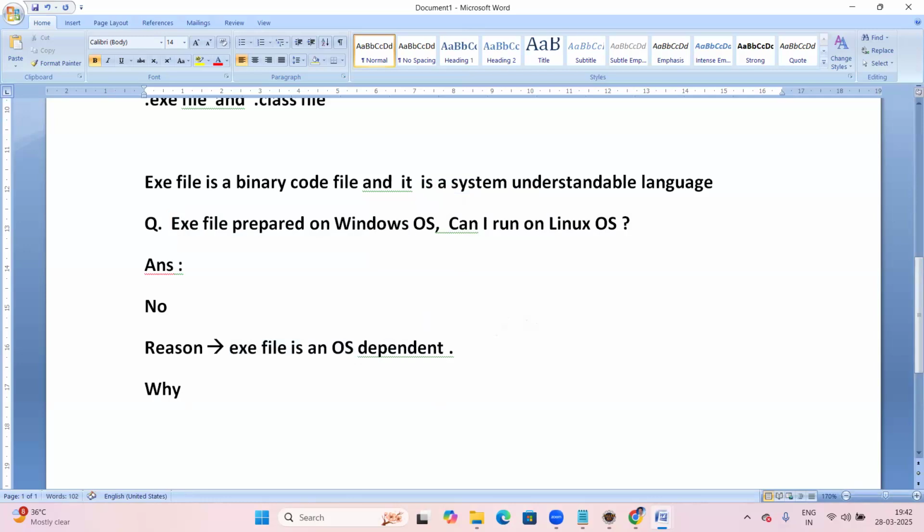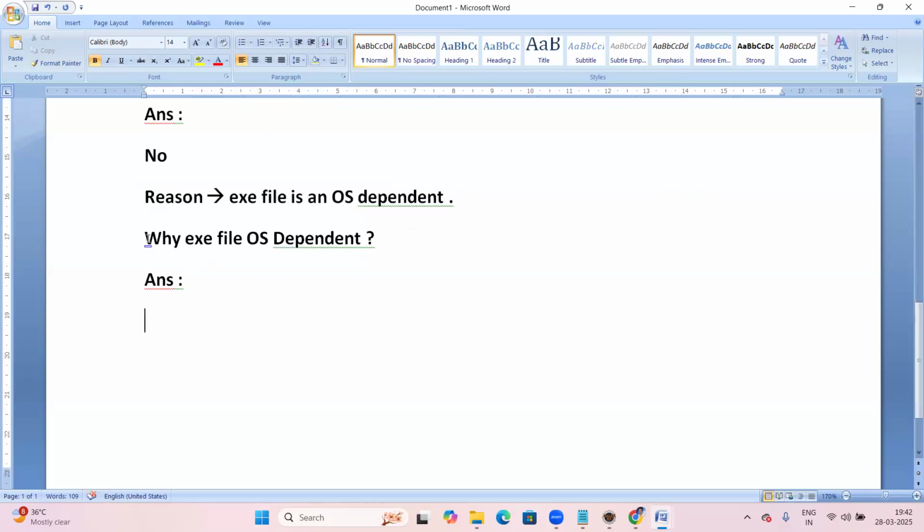Immediately the question: why is an exe file OS dependent? Yes, interesting point. Let us answer this question. To answer this question, first of all, you must have the exe file knowledge. What exactly is an exe file? What does it contain? You must have that knowledge.